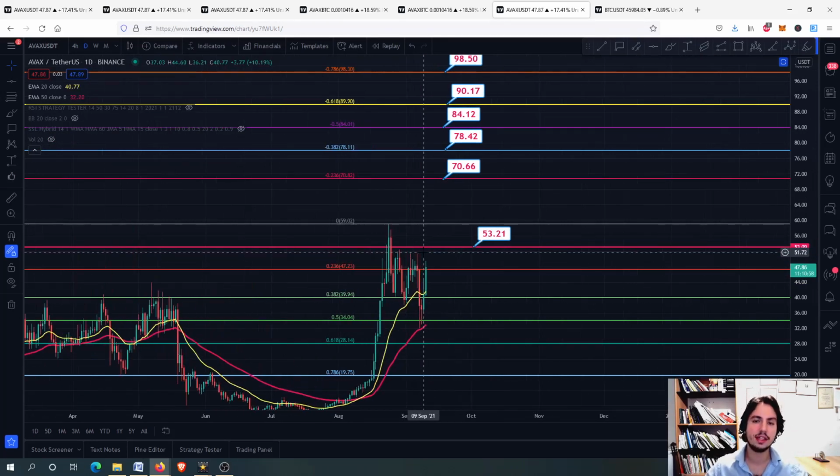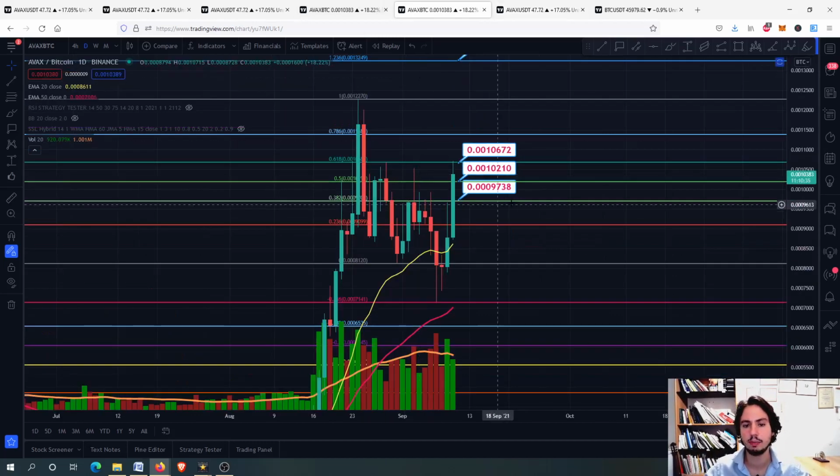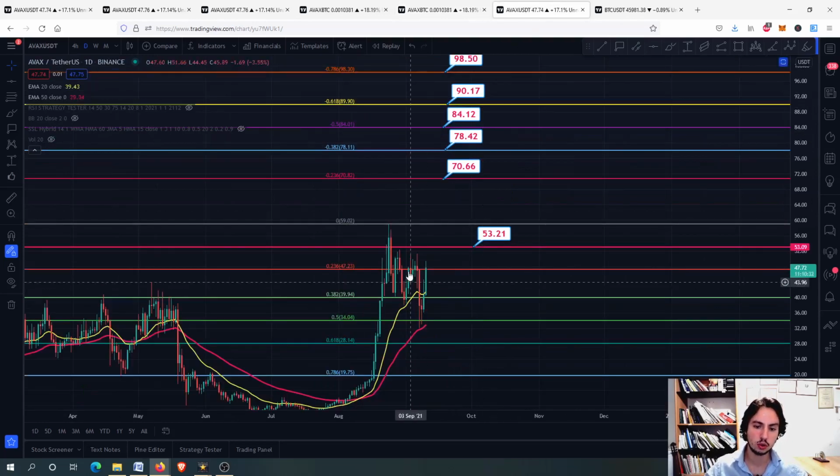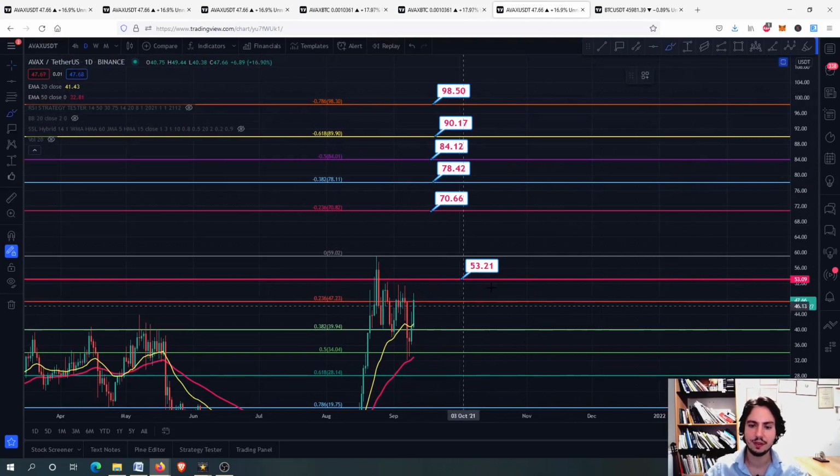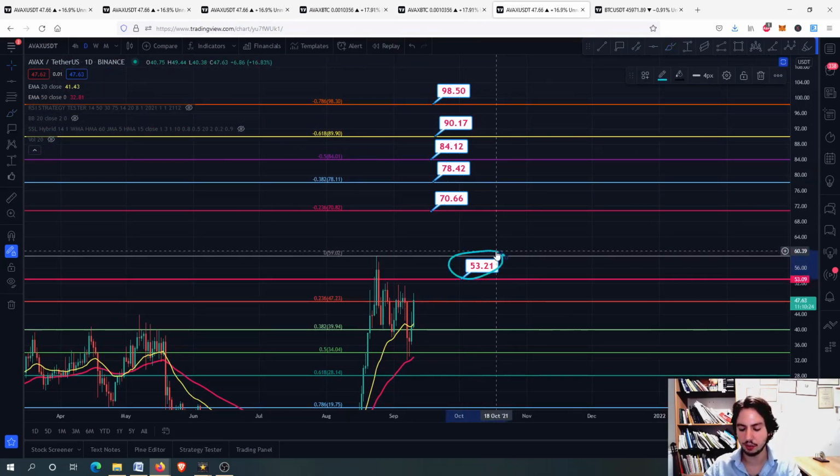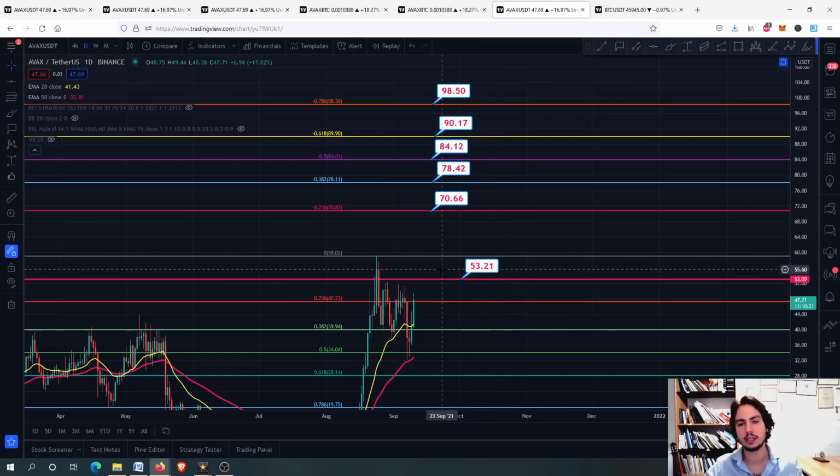Unfortunately, for now, things aren't looking as good for Bitcoin as they were back on like 20 August or so, a month ago, because we had a very nice massive pump up and Bitcoin was stable going upwards. Okay, right now, Bitcoin is a little bit unstable and it can go downwards furthermore. And this means that we need Avalanche to be very strong against Bitcoin, not to go further down. Let's hope that we can make it above the 53 by the time that Bitcoin remains stable. Okay, we need to make it pretty soon, and of course we are confident that we can do it.